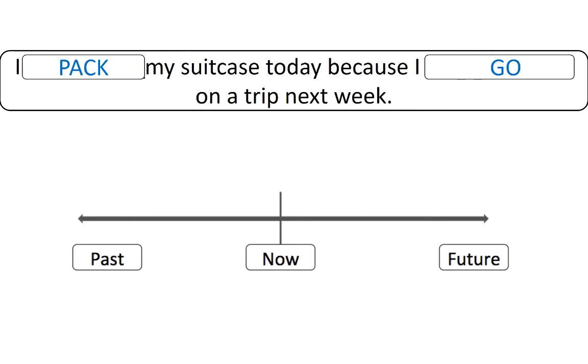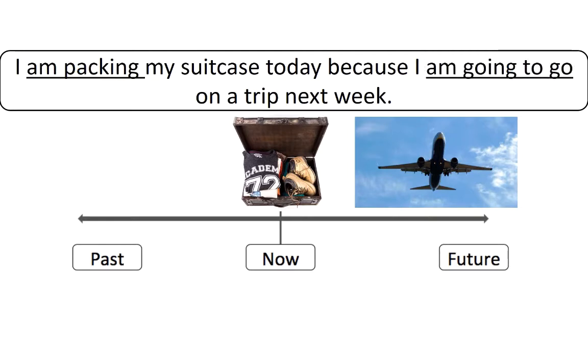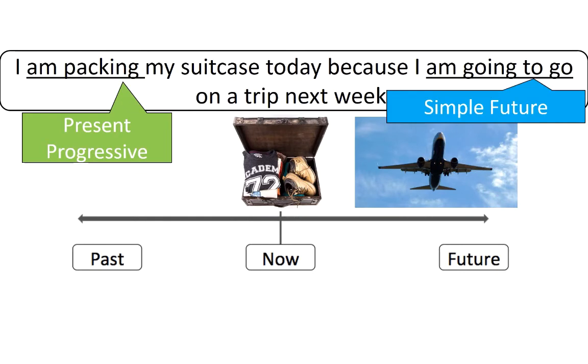Try another example. My suitcase today because I on a trip next week. Here's our timeline. Here are the events. The correct answer is I am packing my suitcase today because I am going to go on a trip next week. You could also say, I am going on a trip next week because this is a planned event. Here, we have the present progressive because this is today, which is now not a habit, and simple future for something that will occur after now.